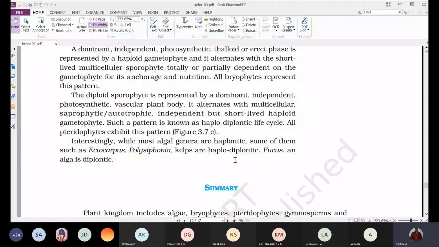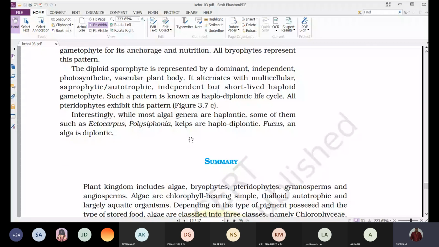And in some algae also we can observe this haplodiplontic life cycle. Interestingly, while most of algae are haplontic, some of them such as Ectocarpus, Polysiphonia, Kelps are haplodiplontic, whereas the Fucus is diplontic.